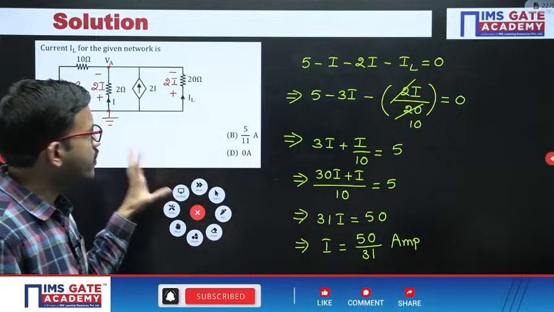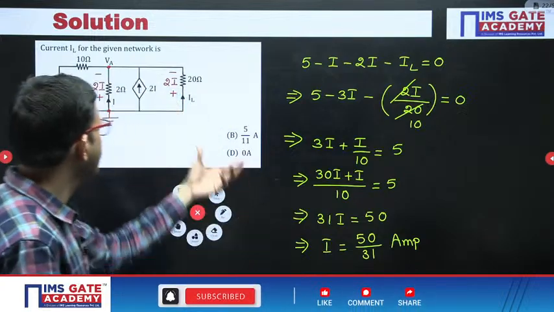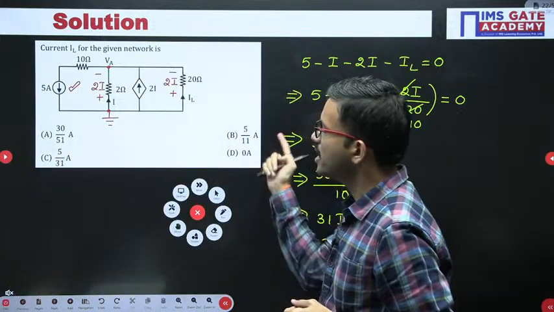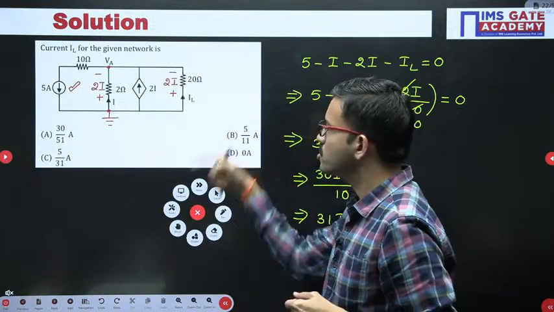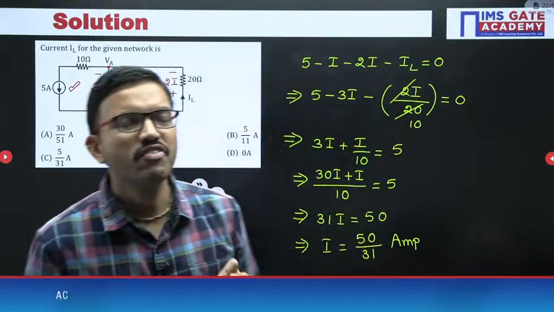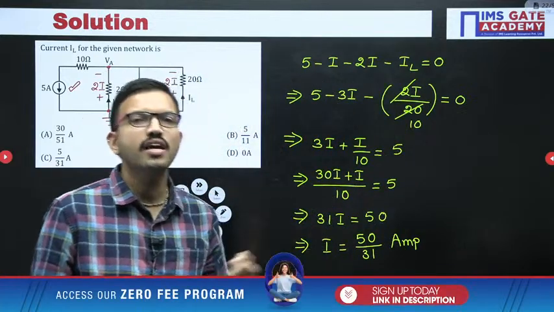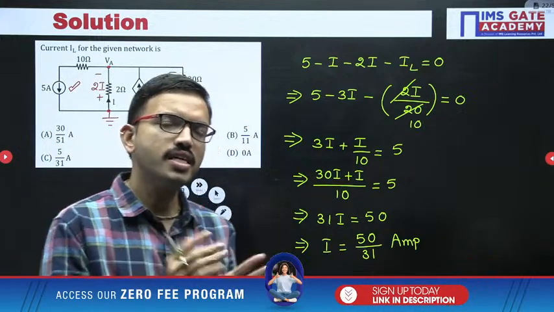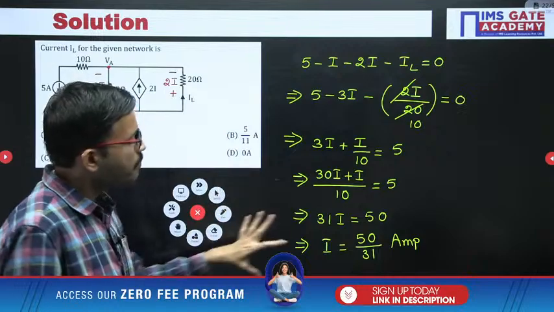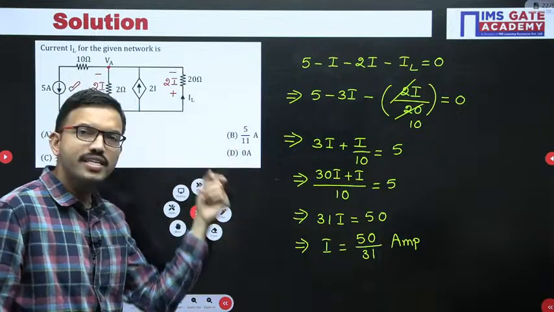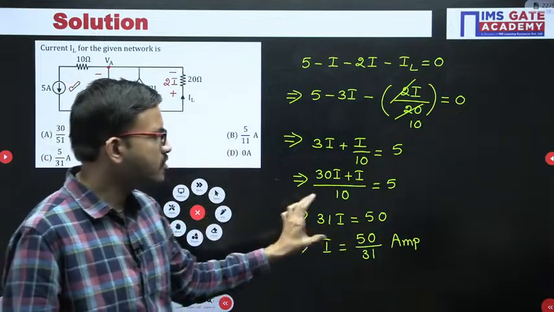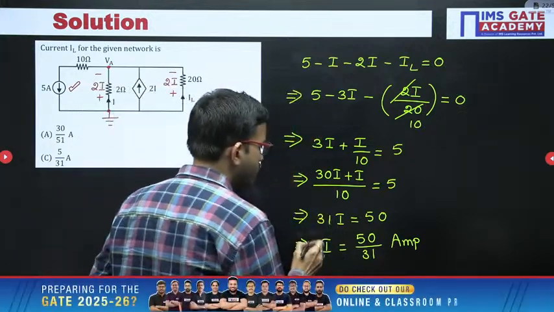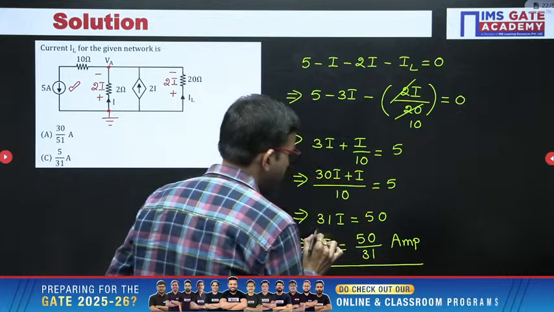See, whenever you are solving any question, just have a look at the choices. Here in option D you are having 0 ampere. Other than that, in the remaining 3 choices you are having a ratio of 2 numbers. Whenever you are having a NAT question, or choices like fraction number or real number, at that time only you can do the simplification. Otherwise, if you are having choices like ratio of 2 numbers, then accordingly you can keep it like that only. Okay, right. Here as of now we got I value as 50 by 31 ampere, but here in this question